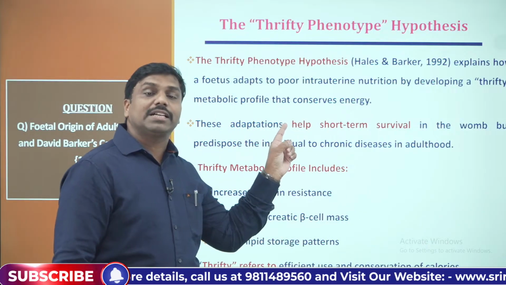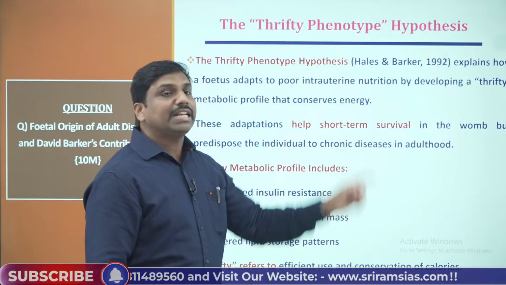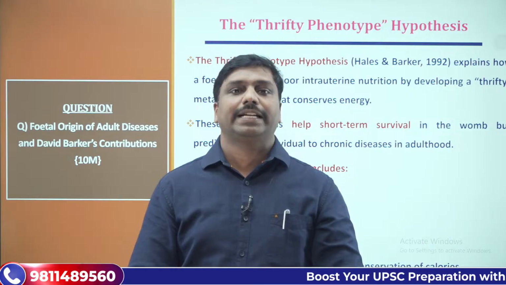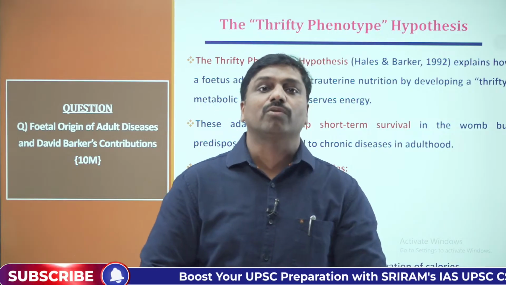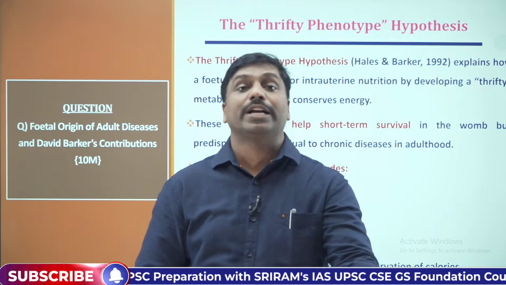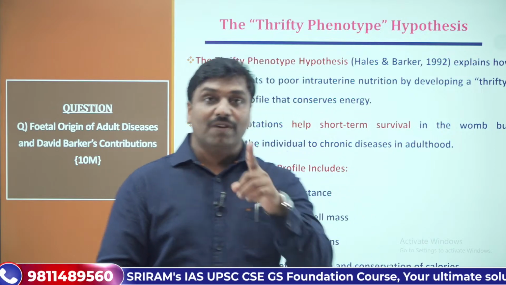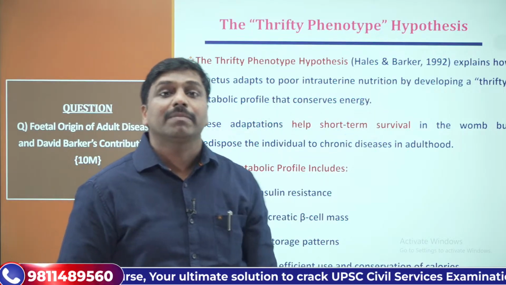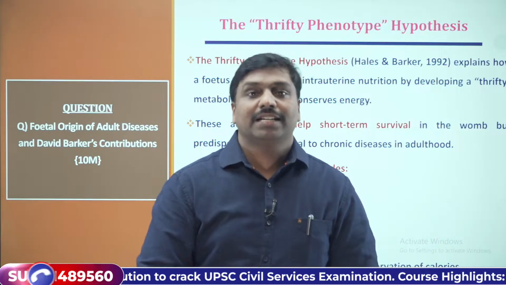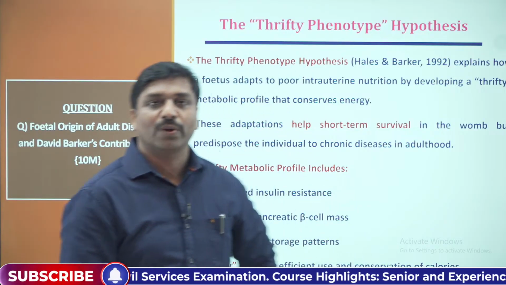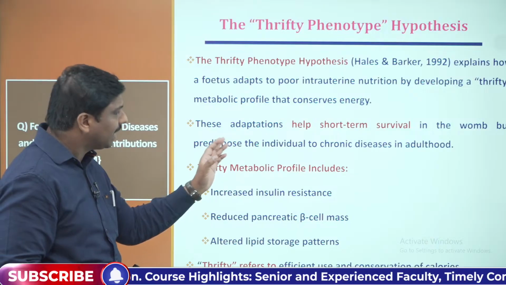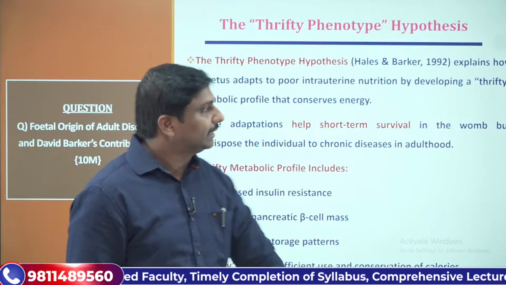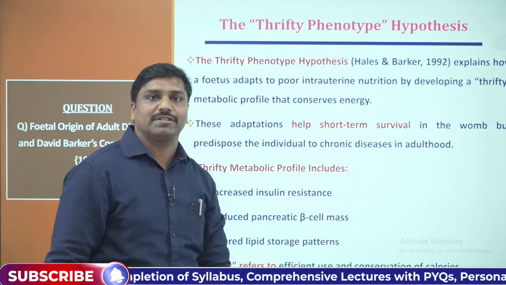The fetus has adapted to poor intrauterine nutrition conditions. So the child will be born with low birth weight, weight less than 2.5 kilograms, 2 kilograms, 2.2 kilograms, like that. So this is one important sign that this particular child may develop some chronic diseases when he or she reaches adulthood. It may predispose the individual to chronic diseases in adulthood. So that is the thrifty phenotype hypothesis, right?